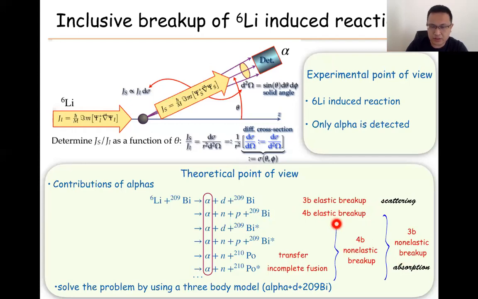Or we can also define the four-body non-elastic breakup by defining the four-body elastic breakup. In this case, the four-body elastic breakup and the three-body elastic breakup, we can define both. To make this problem very simple, we try to solve this by a three-body model, where we define alpha, deuterium, and bismuth. So this is an overview of what the inclusive breakup is and what the contributions for the alpha channels are.